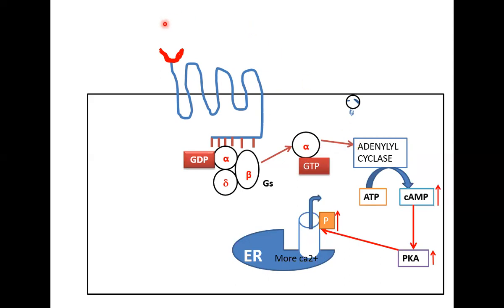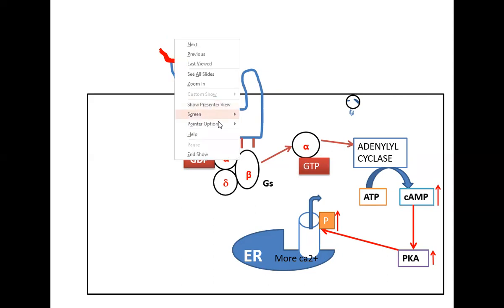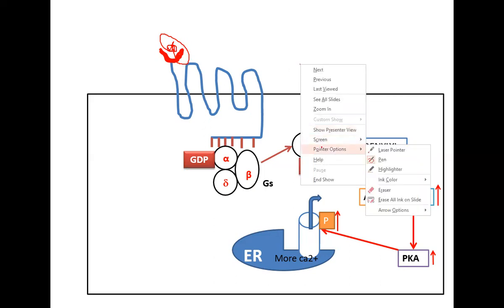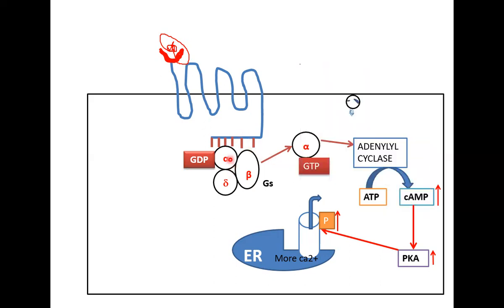So let's say I have my ligand binding here, to activate the receptor and the effector domain. Since this G protein is a G stimulator, it is going to stimulate.